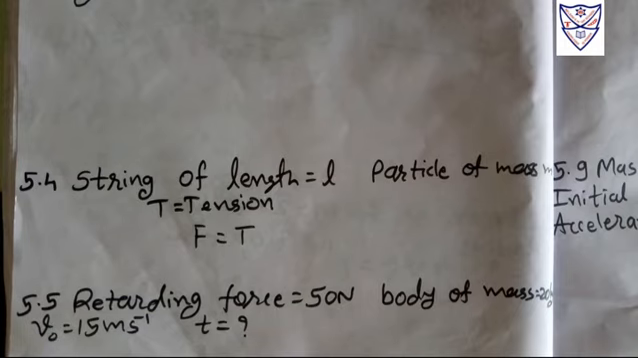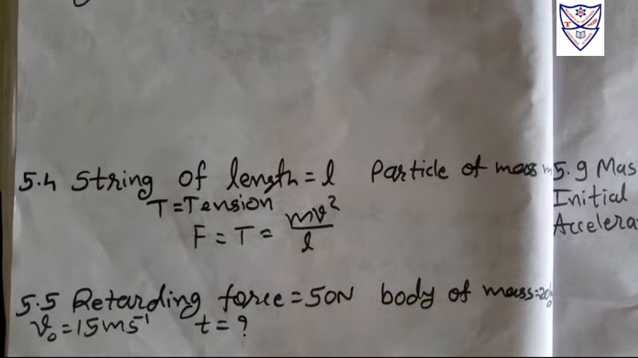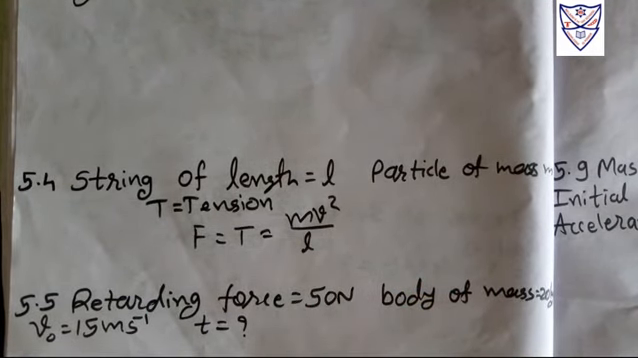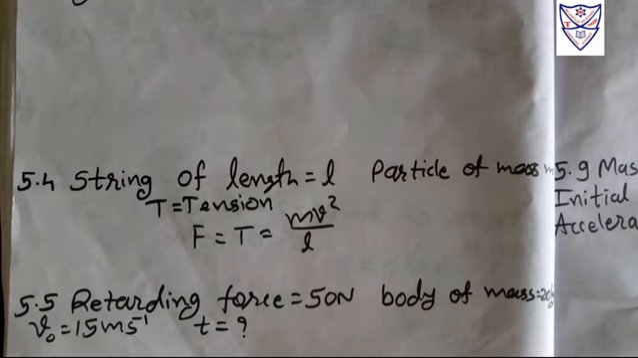Now here, which force is acting? This force is nothing but the centripetal force, and the centripetal force formula is mv² upon L. This equation is one condition to move circularly in one particular orbit. So we have the answer: T is equal to mv² upon L.